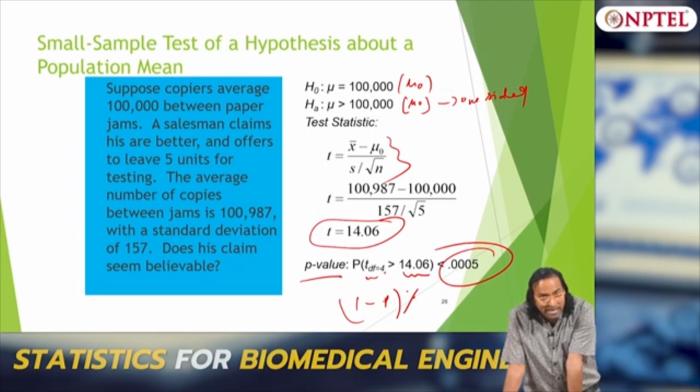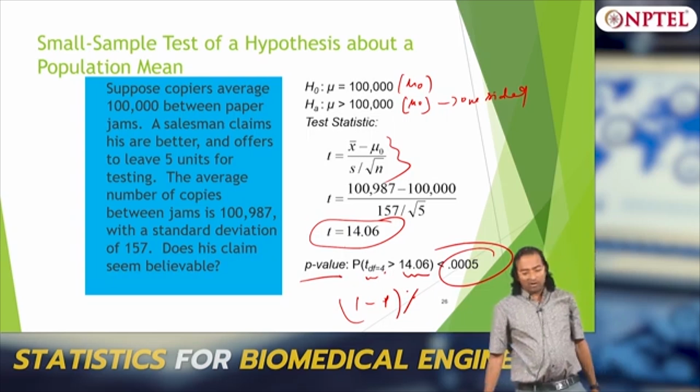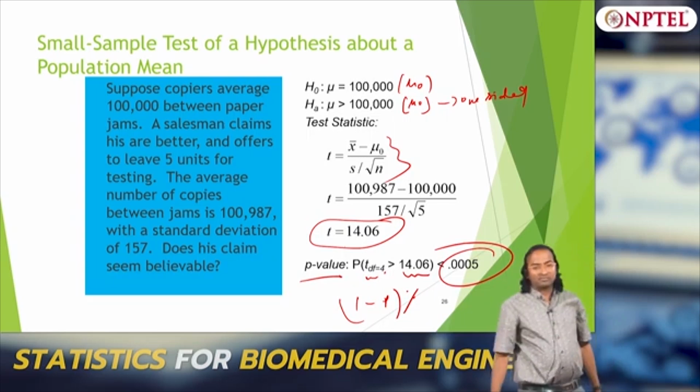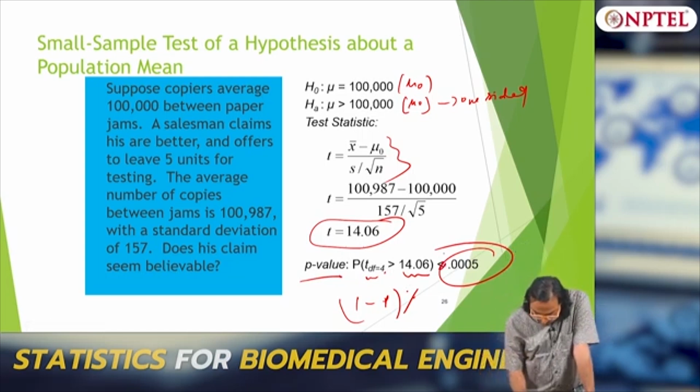You can believe his claim that his copier is doing better. Okay, because his P value is 0.005. Okay, his P value is 0.005. This should be less than or equal to 0.05.